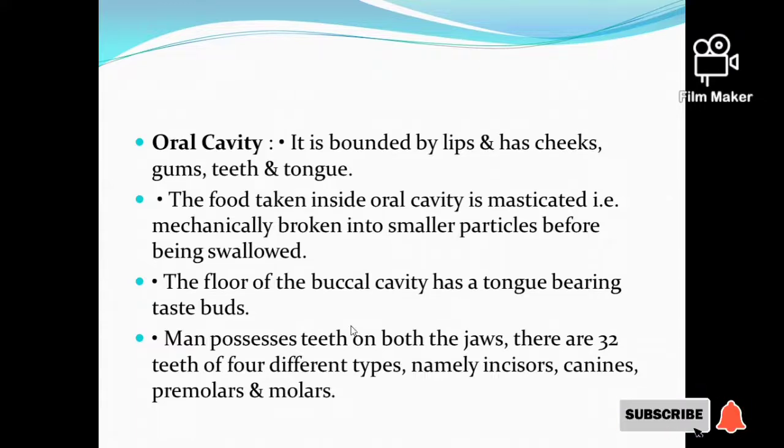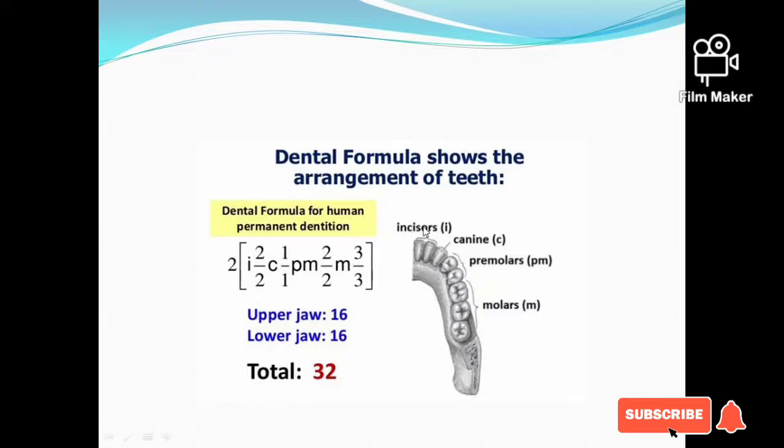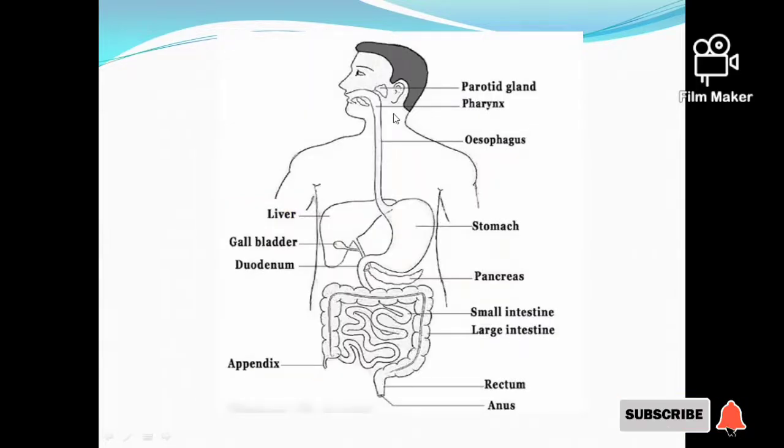Man possesses teeth on both the jaws, that is 32 teeth of 4 different types. Those are incisors, canines, premolars and molars. You can see the dental formula, that is the arrangement of teeth. In the upper jaw there are 16 and in the lower jaw there are 16. And you can see the types of teeth like incisors, canines, premolars and molars which are arranged in the buccal cavity. The next part after the oral cavity is the pharynx. Pharynx is a short conical region that lies after the mouth cavity.